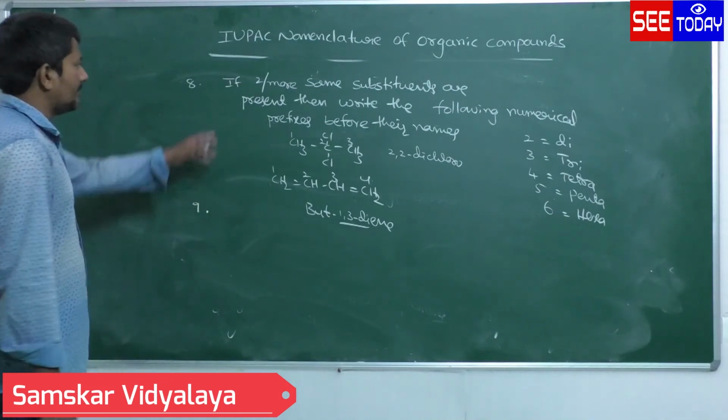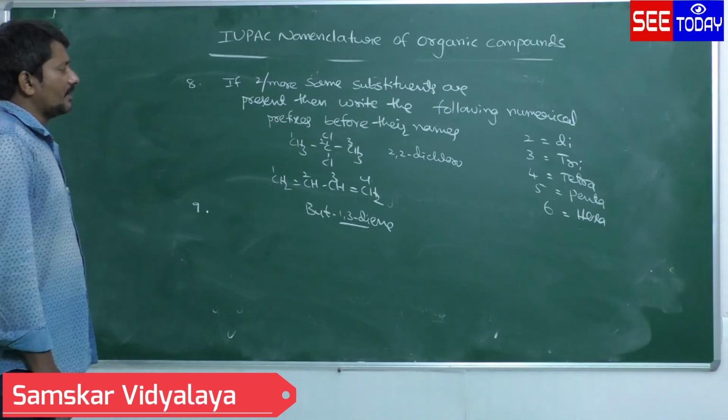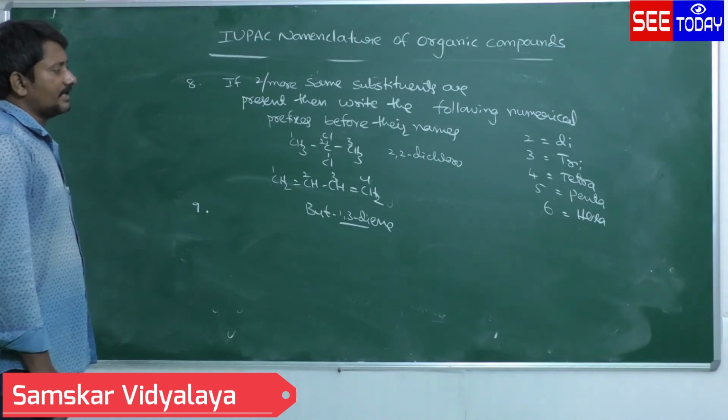Ninth rule says that. Rule number 8 is if 2 or more same substances are present, then write the following numerical prefixes before their names.